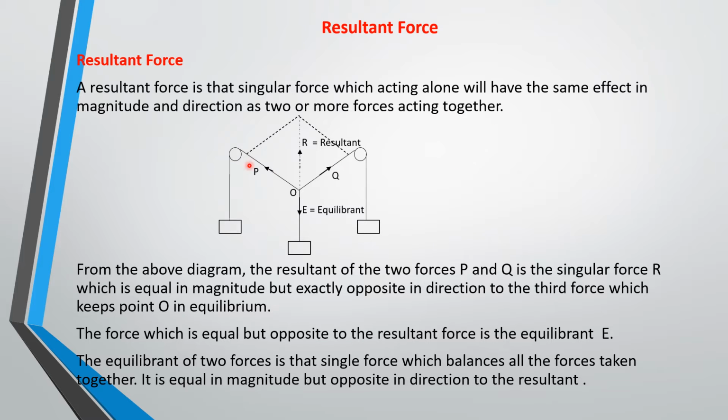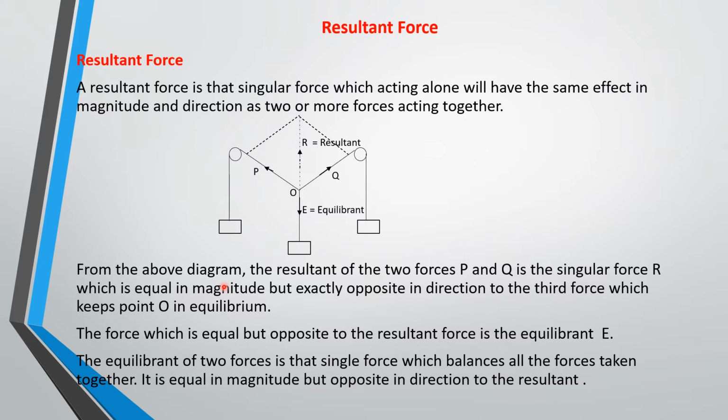What that simply means is that, in this particular diagram, you have two forces, P and Q, acting at a point. And then there is this balancing force, the equilibrium force. The resultant is that singular force which, acting alone, has the same effect as two or more forces acting together. So this arrow here is the resultant, right? This arrow is the resultant.